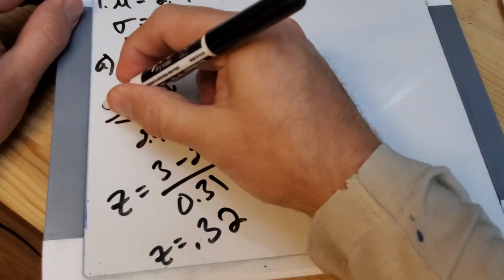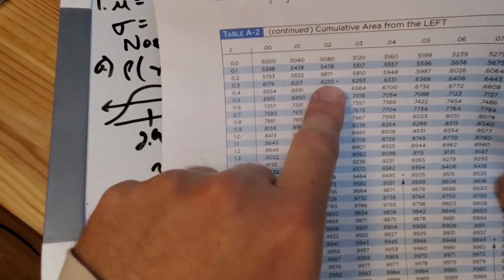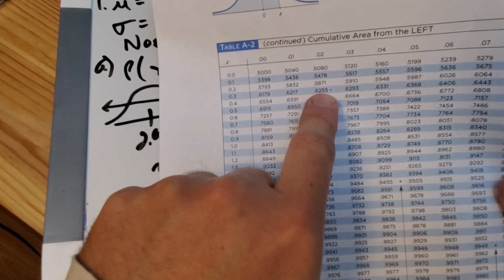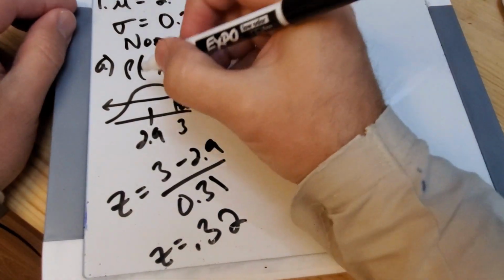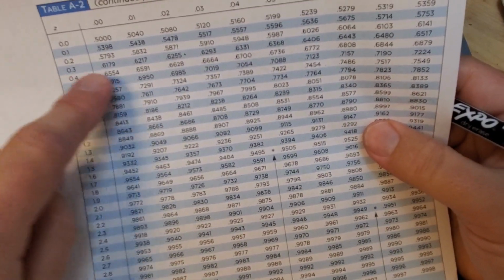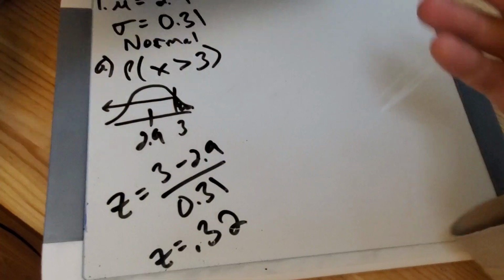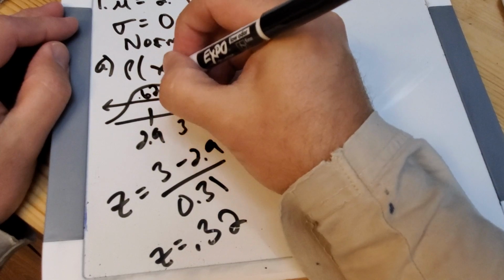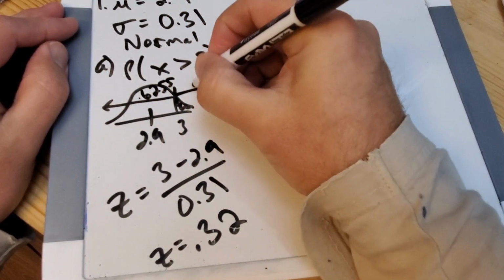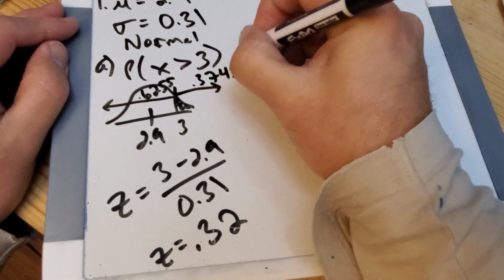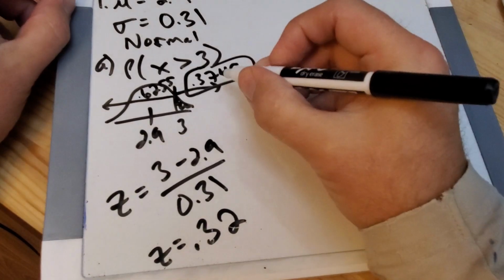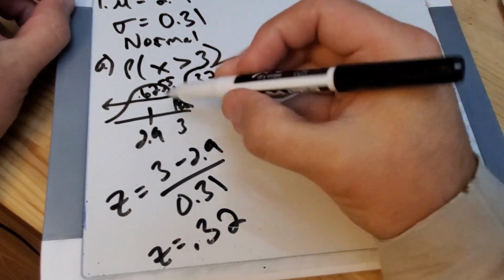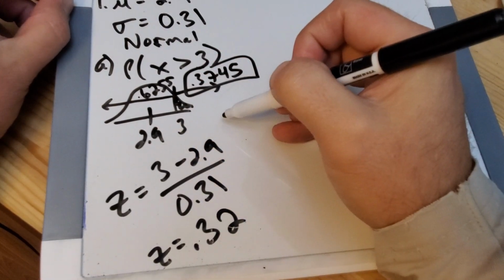I can look it up. We should all be kind of familiar with this by now. For 0.32, I get 0.6255. So then my answer is going to be 1 minus that, 0.3745. All right, I like it. So almost a 37% chance that some individual woman will have a bone density greater than 3, right?